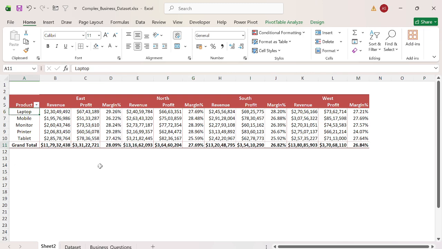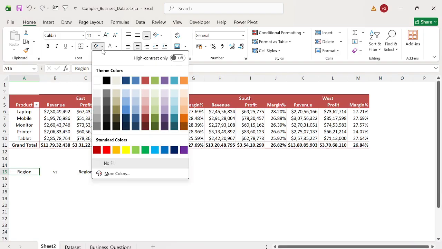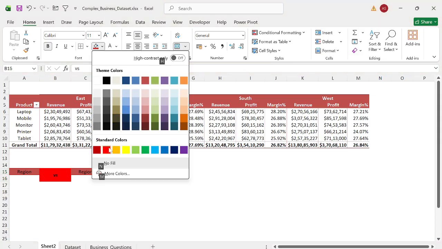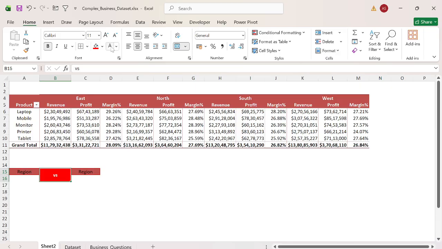Right now we can create one small summary here: region versus region. Here I want to give the leverage to the user: you go and make these changes and you will have your comparison. So let's keep the same color here, and for versus, make it in the border and fill it in red. All right, increase the size.